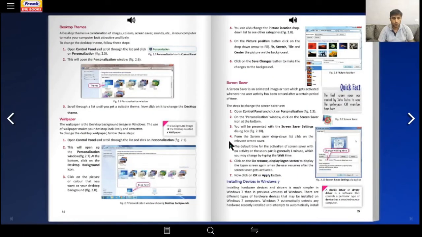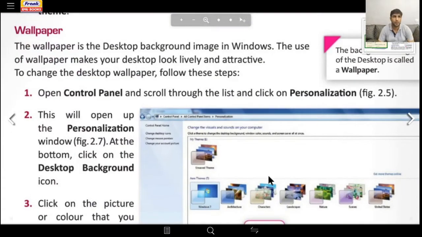Okay, after that we come to the wallpaper part. Wallpaper is basically the same picture, and in the personalization section, the first one is the wallpaper. Wallpaper is basically the background of your computer screen, and I've just shown you through Control Panel how you can change the background of your computer screen. I've shown you how the wallpaper can be changed.